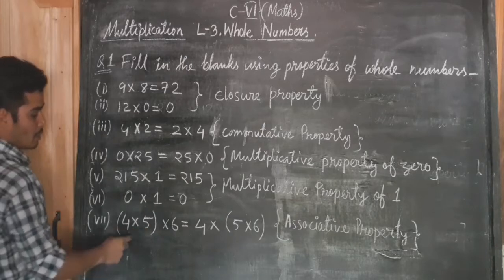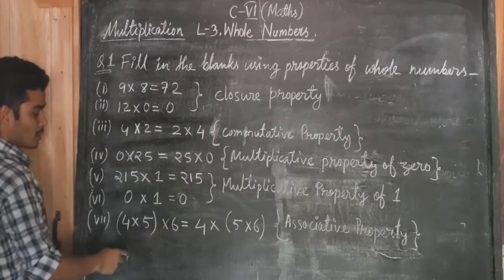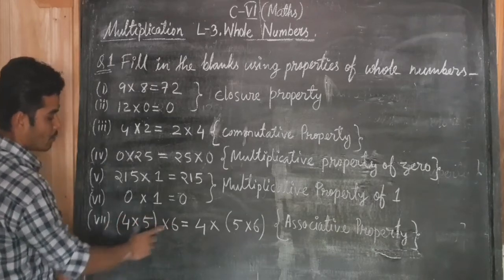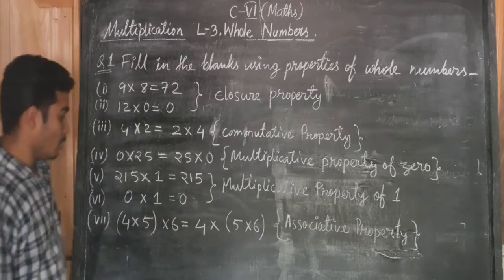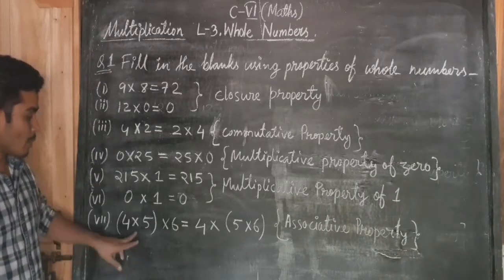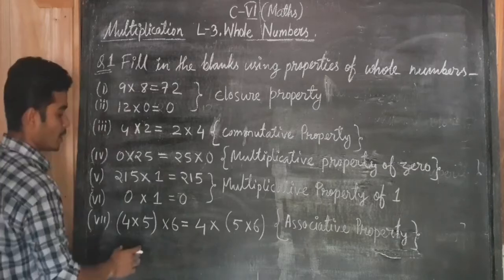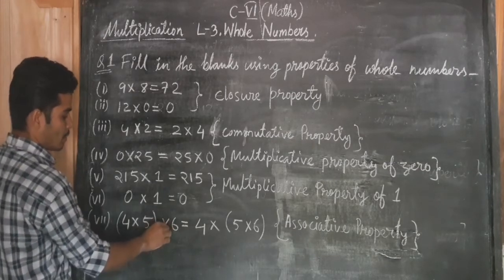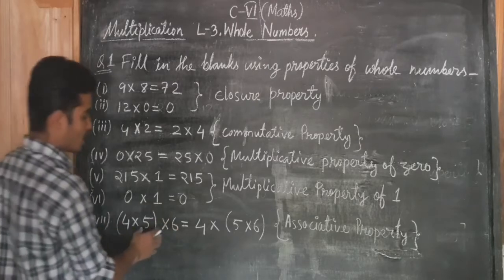Look at this. Here we are multiplying more than 2 numbers. How many numbers are there? 1, 2, 3. Whenever we multiply more than 2 numbers, we have to group any 2 numbers first. If we group any 2 numbers, the result will remain the same.